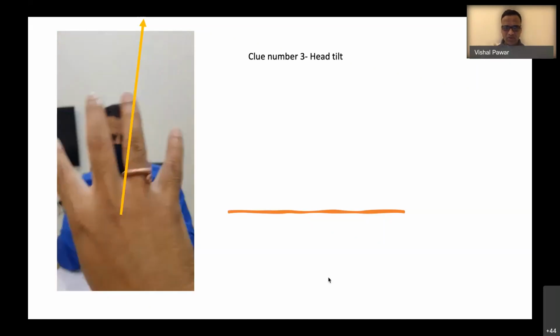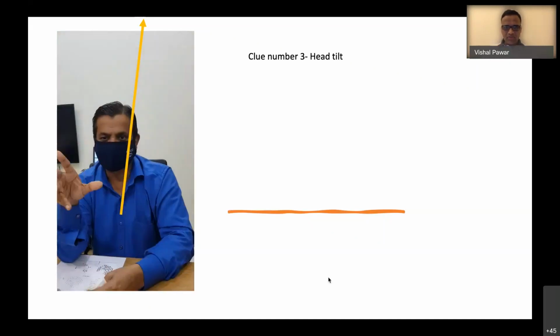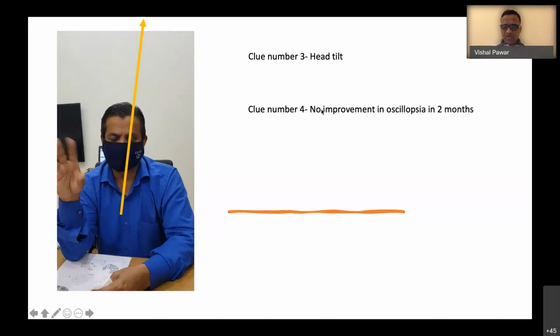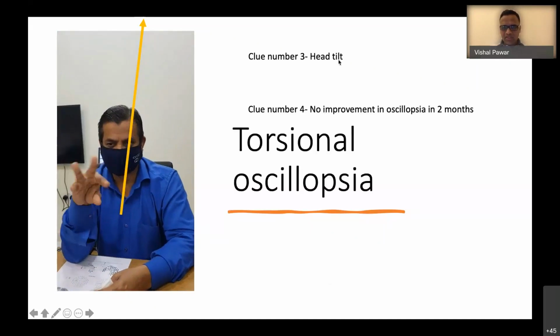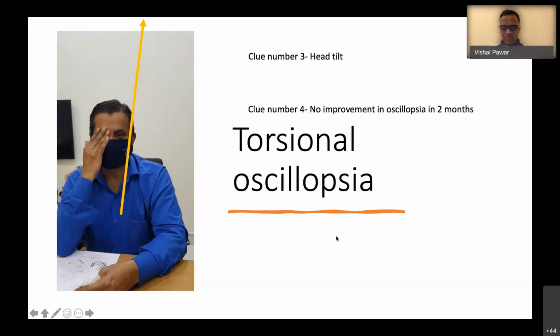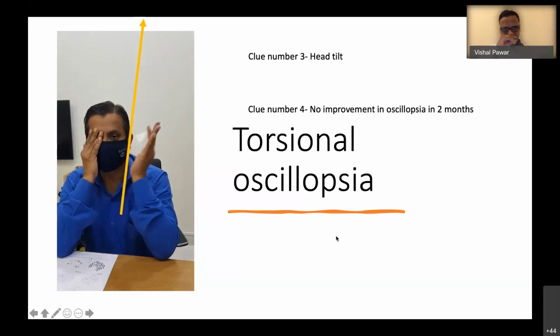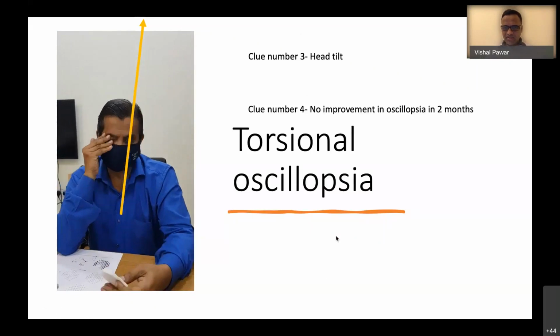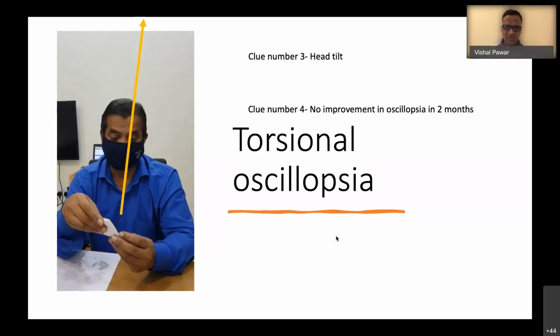It is not side to side. It was in a circular fashion. So clue number 3 is head tilt, and clue number 4 is torsional oscillopsia. His oscillopsia is persistent. We don't get this particular examination or historical finding in patients with vestibular neuronitis.